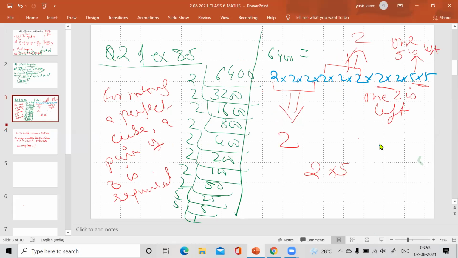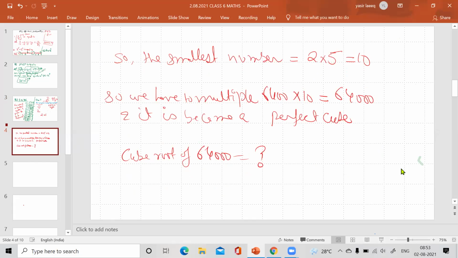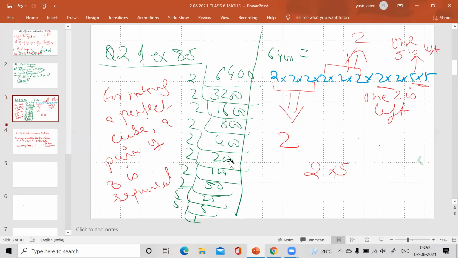Now it will be 64,000, not 6400. Factorize it like this, and you get the groups of 2s and 5s.